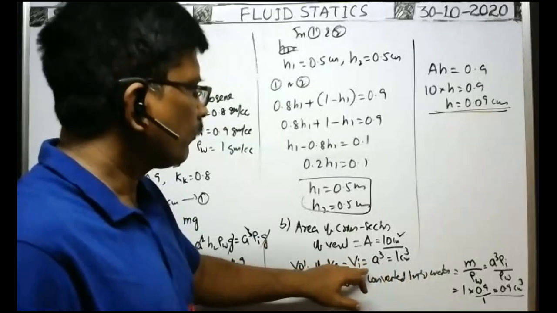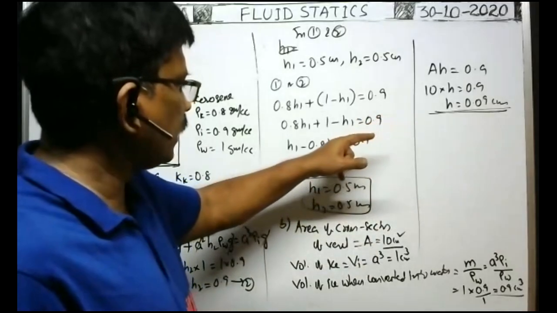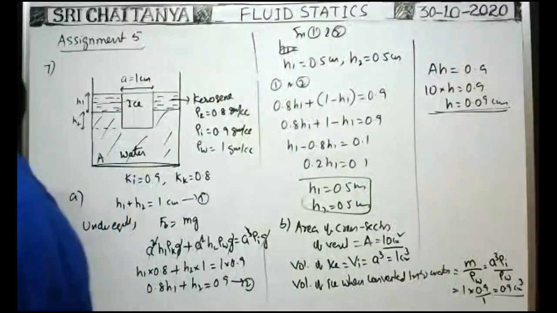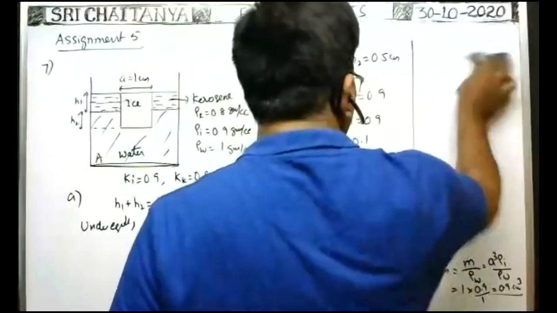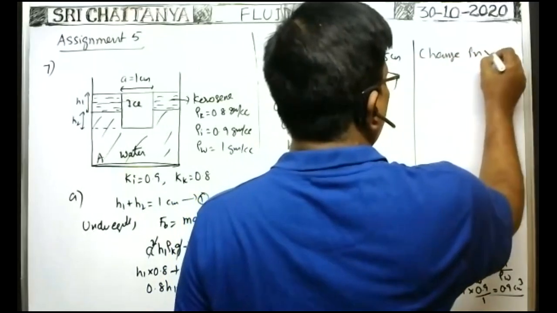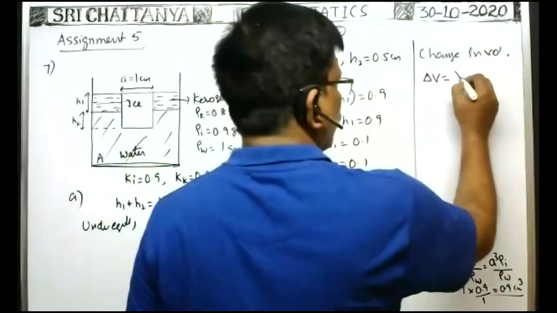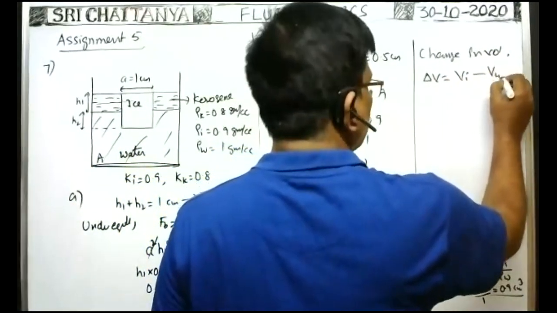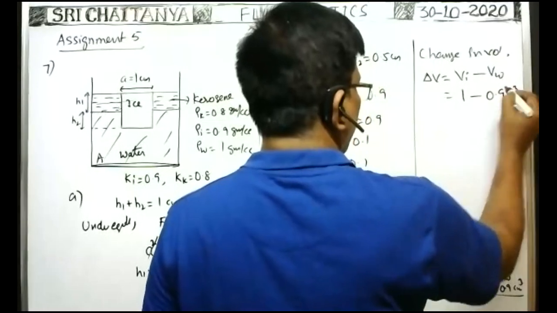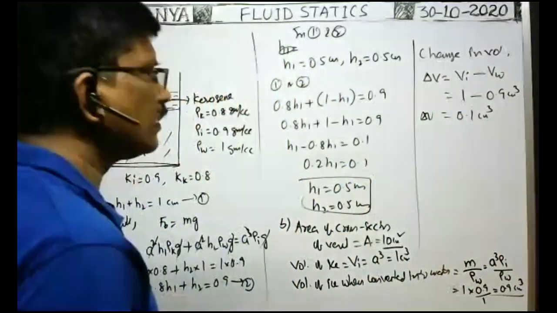Change in volume is equal to 0.9 centimeter cube, so sorry. What is the change in volume? We have to note the change in volume. Delta V is equal to, initially the volume of ice is Vi, volume of water Vw. Volume of ice is 1 centimeter cube minus volume of the water, 0.9 centimeter cube. Therefore 0.1 centimeter cube. This is the change in volume.